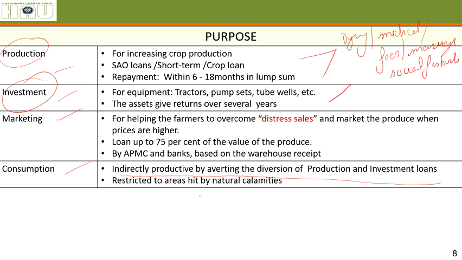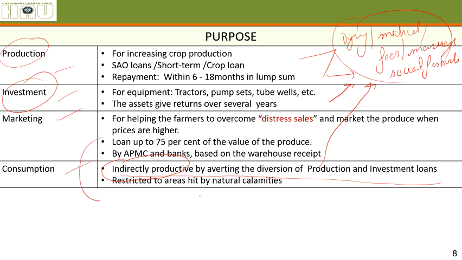So this loan money can be diverted. Instead of buying inputs or buying tractors, he'll spend the money on these things. For the prevention of such a thing, consumption loans are provided. These are indirectly productive because they stop the diversion of production and investment loans.